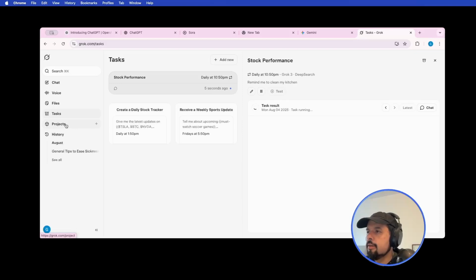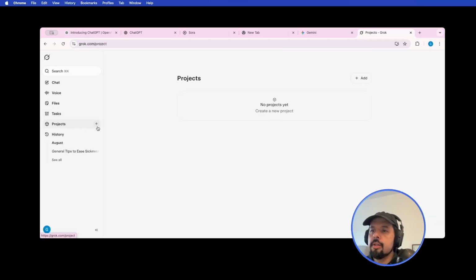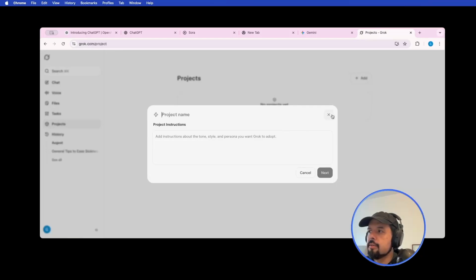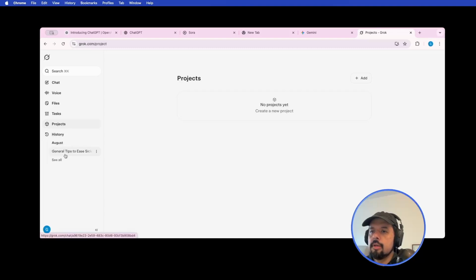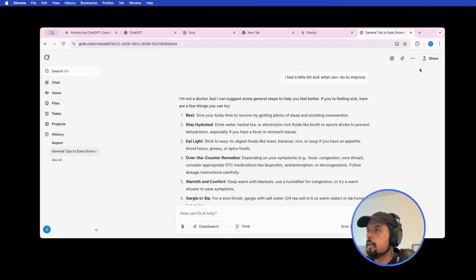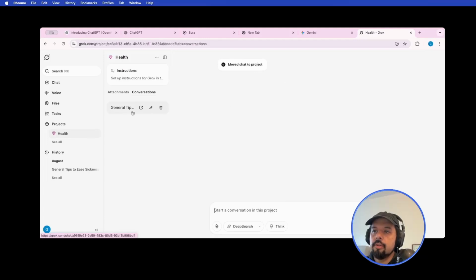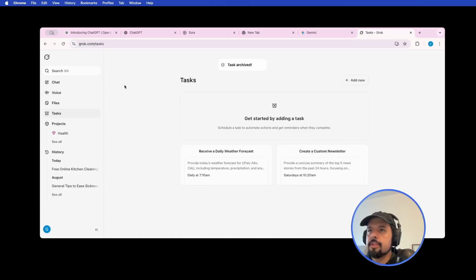Also, you have projects here. Let's continue. Projects is just to organize your chats. I guess you can move to a project, so you can create a project, and this is my project about health. Some people like to really be organizing these things. So you will create your chat, and then you move it to the project, to health. Now when you click on health, you have all the chats that you have been doing, like tagging them. All right, and those are some of the things that you can do.